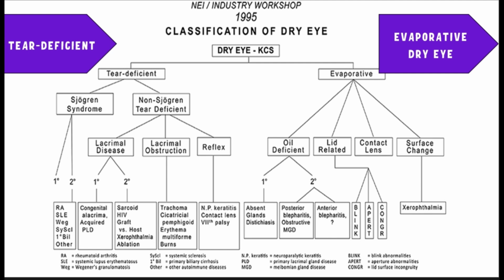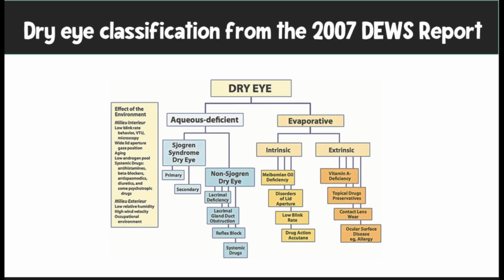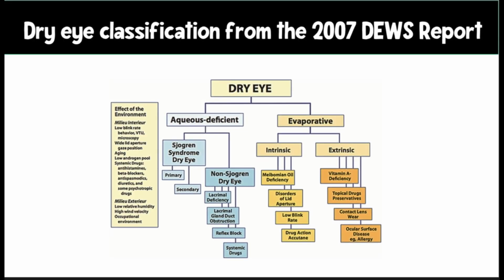At this point, don't try to mug up this chart because we are going to discuss this in detail. Just know that the initial classification divided dry eye into tear deficient and evaporative dry eye disease. Then this classification was revised in the 2007 DEWS report. Remember, I told you that the initial meeting was in 2007, right?